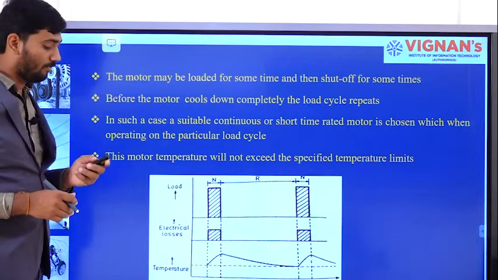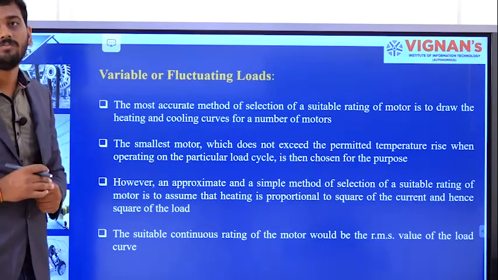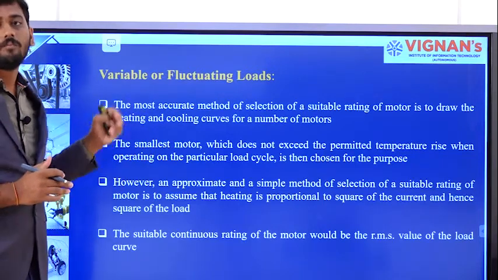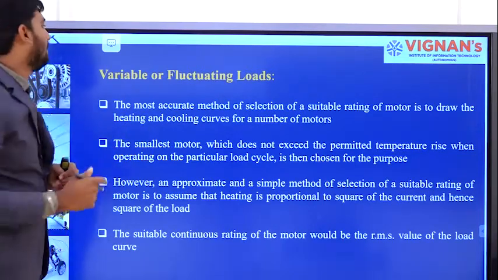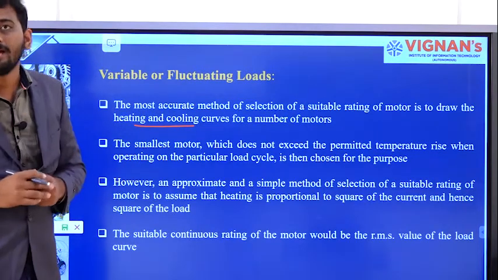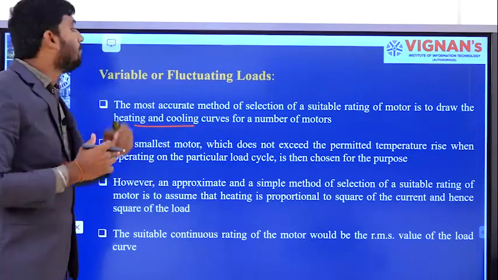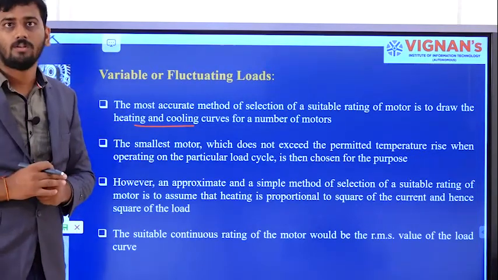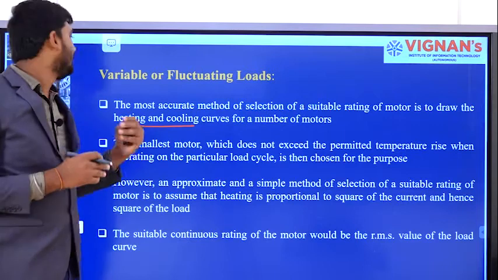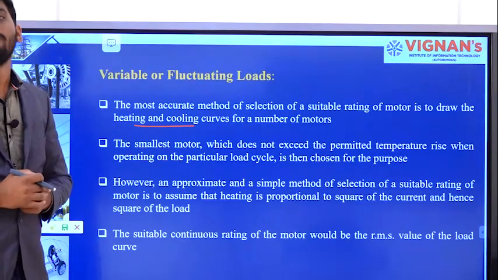Moving on to the next category of loads, that is nothing but variable or fluctuating loads. For this sort of loads, the motor selection has to be very, very accurate. We will be selecting the motors based upon their temperature rise and cooling curves. Based upon their heating and cooling curves, we need to select the particular motor to drive these variable or fluctuating loads. Here, I will calculate the temperature rise and cooling period of a particular motor.